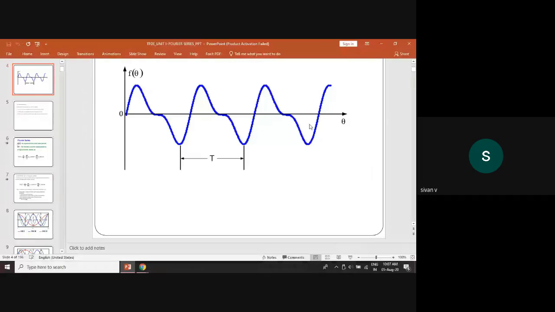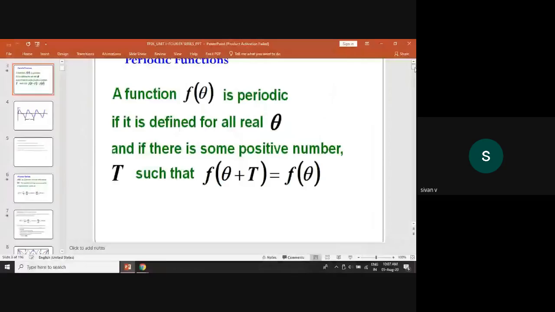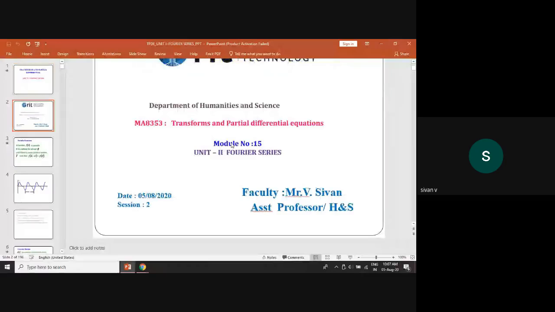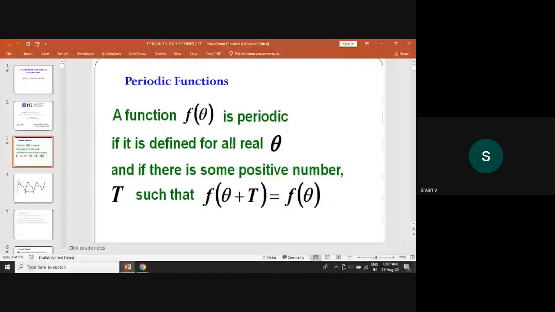First definition, periodic function. A function f of theta is periodic if f of theta plus T equal to f of theta, where T is the period.